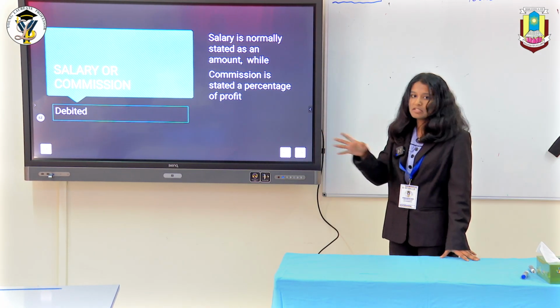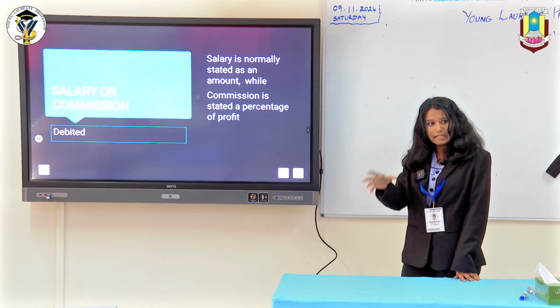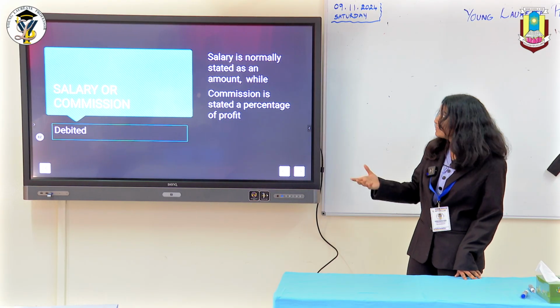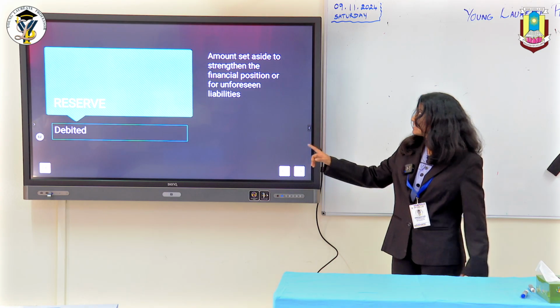And salary or commission. In a question, salary would be normally stated as an amount like 10,000, 50,000 or something, while commission is stated as a percentage of the profit. It could be a percentage of the net profit or a percentage of the divisible profit available. It is also debited.